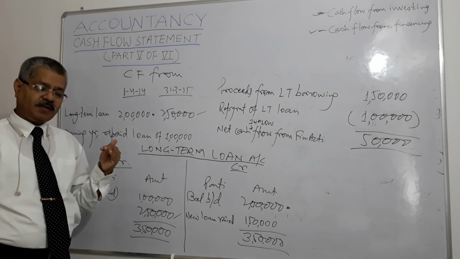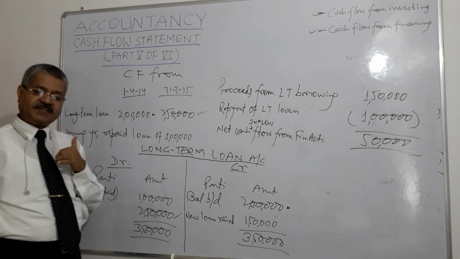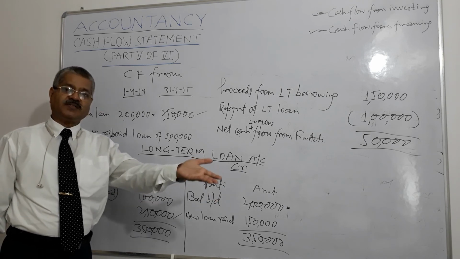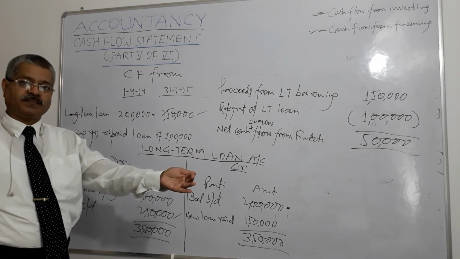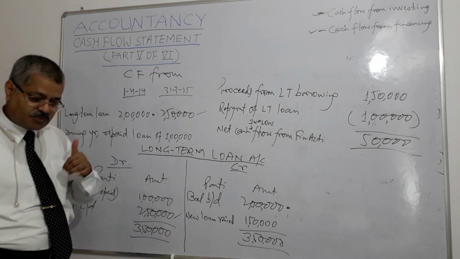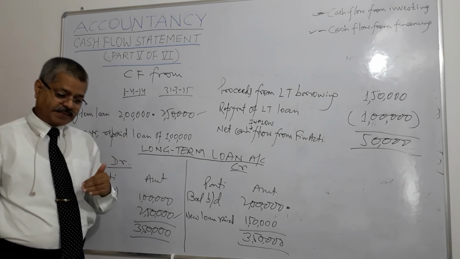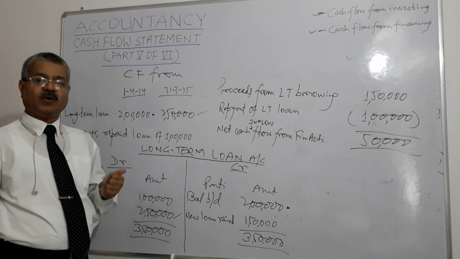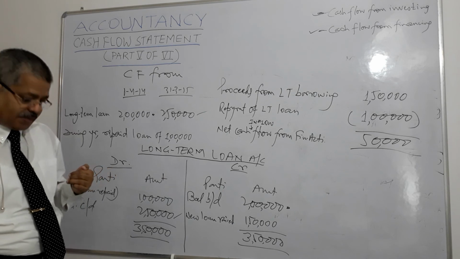So what do we see? 13,000 is the inflow of cash, 35,000 is the outflow of cash. 13,000 is the inflow of cash on account of sale of machinery, and 35,000 is the cash outgo on account of purchase of machinery.